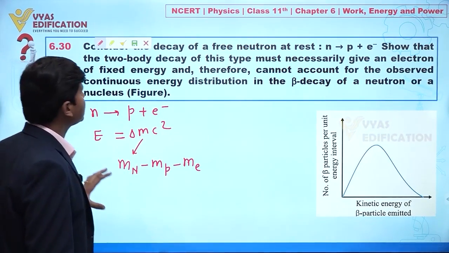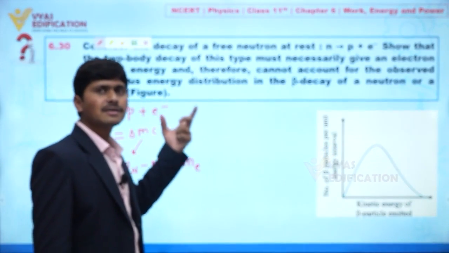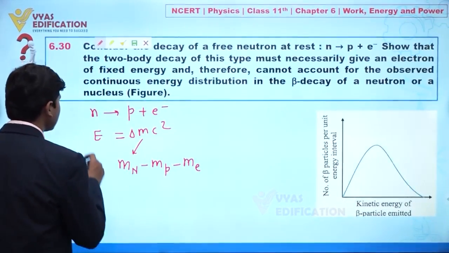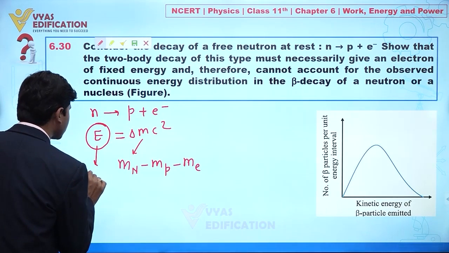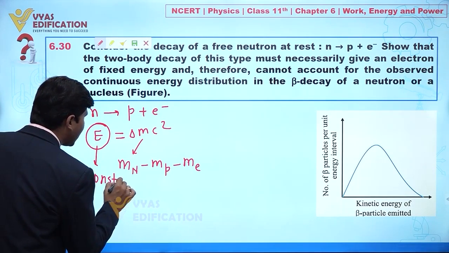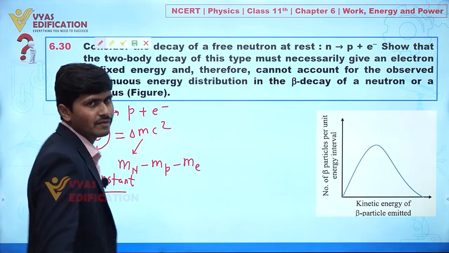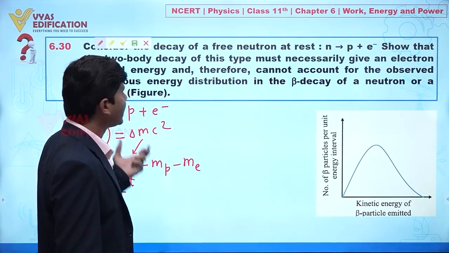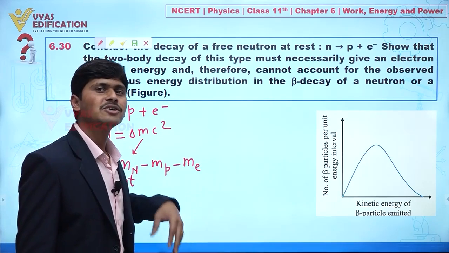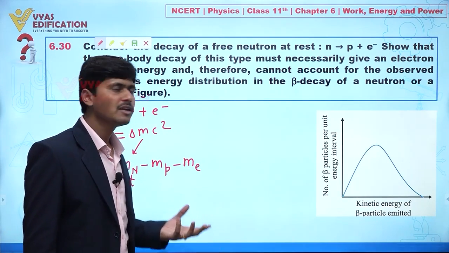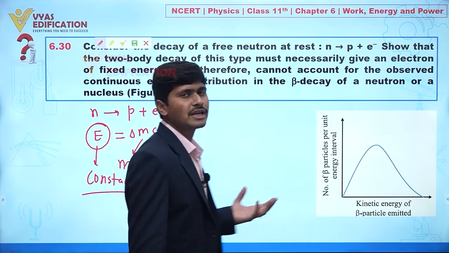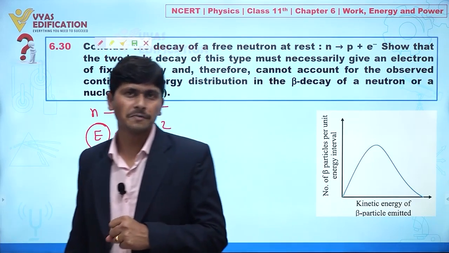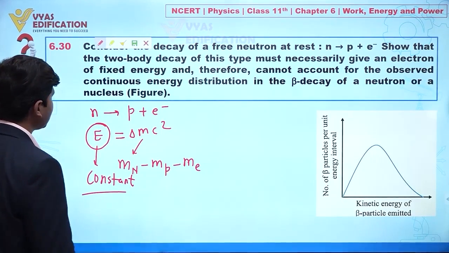So for the given equation, we can say the value of this E is a constant, clear. So whenever we have a fixed energy, the electron that is going outside also has a fixed energy, clear. It means we cannot get a continuous distribution curve, clear to everyone.